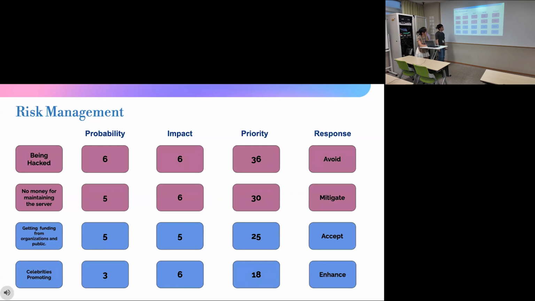Next, celebrity promotion represents another valuable positive risk. Although the probability of this risk is pretty low, its high impact could substantially boost our project's visibility. Therefore, we will enhance this opportunity by actively engaging influencers who align with our vision.